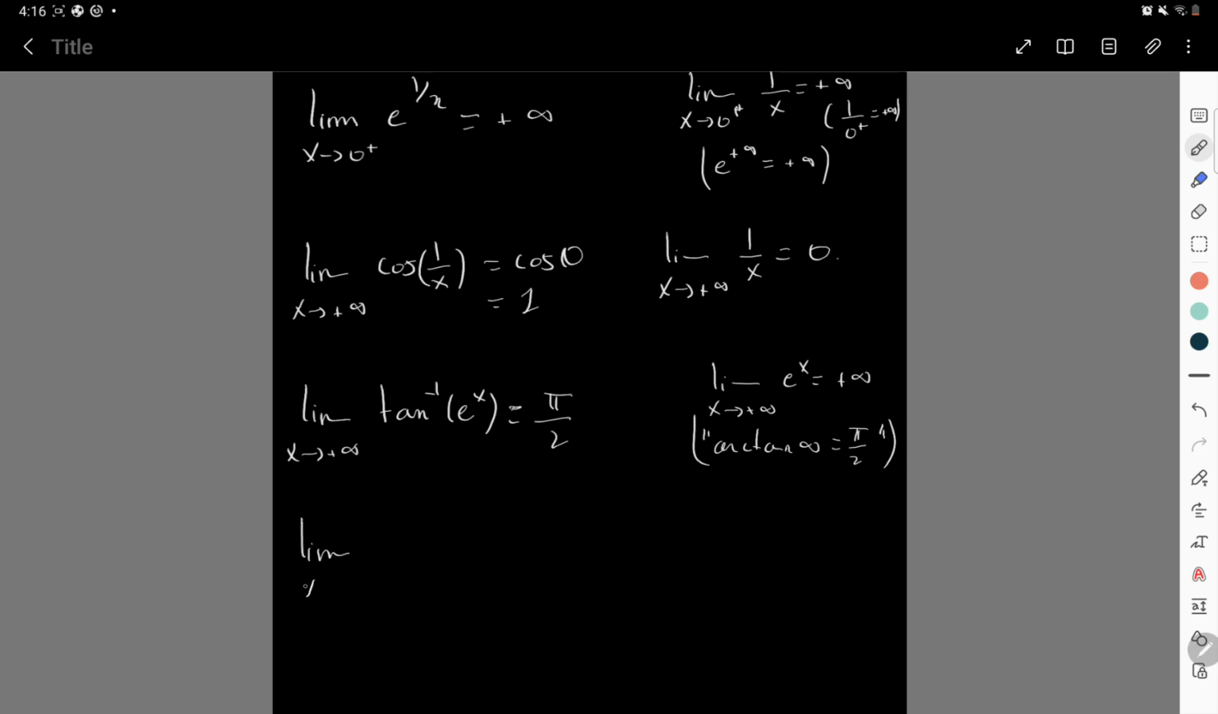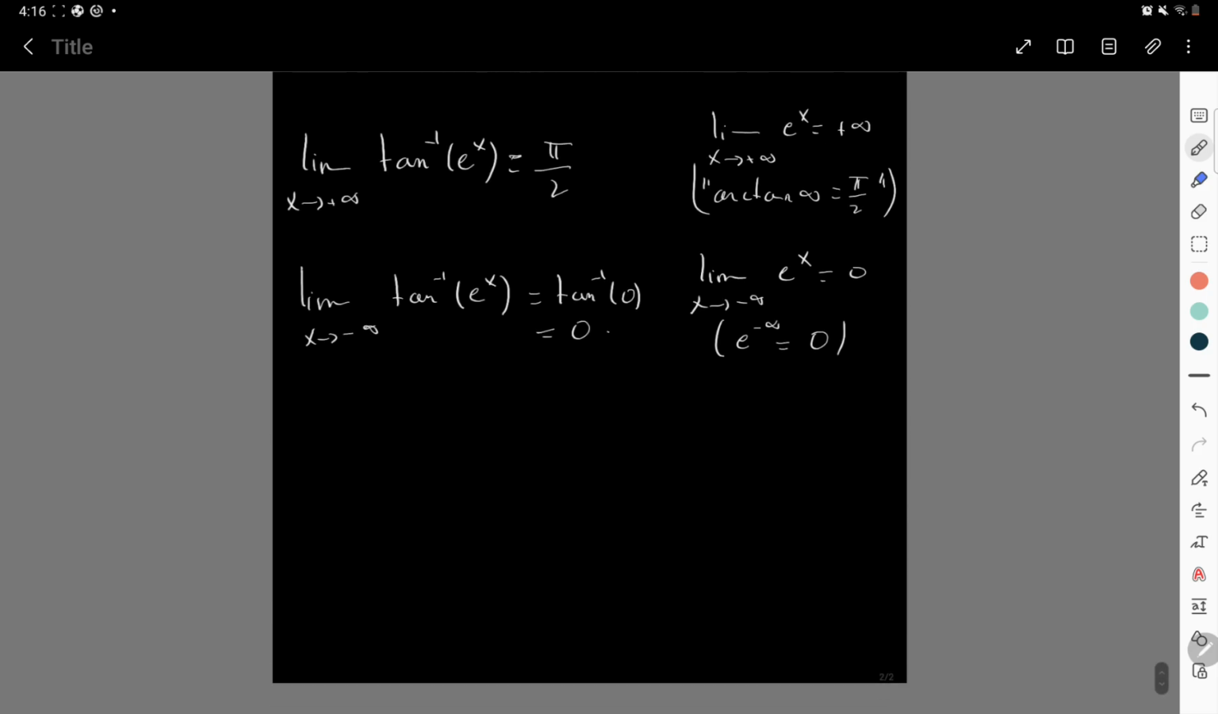The limit as x goes to minus infinity of tan inverse of e to the x. What is that? Well, as x goes to minus infinity, e to the x goes to 0, right? I mean, we say that e to the minus infinity is equal to 0, of course, informally. And then arctan of 0, or tan inverse of 0, is also equal to 0. Okay. Now we move on to more serious ones.